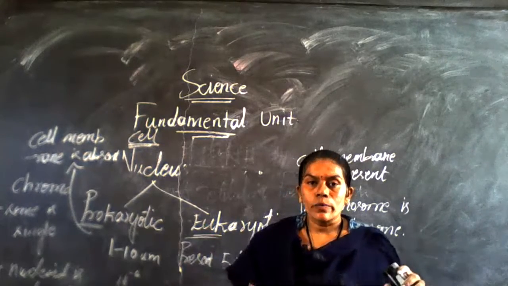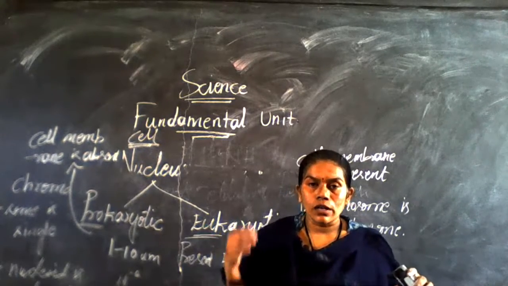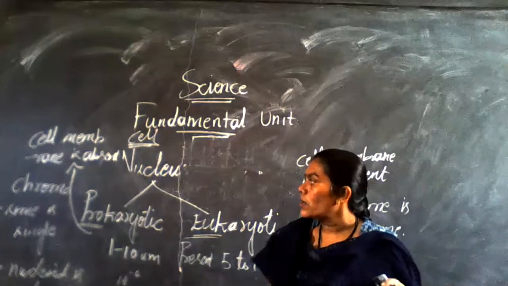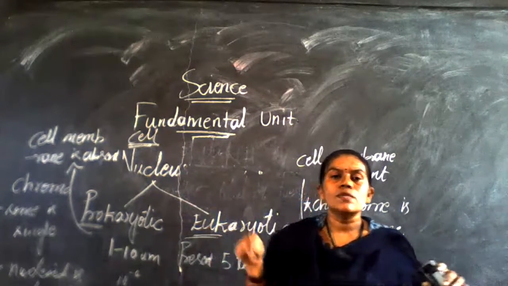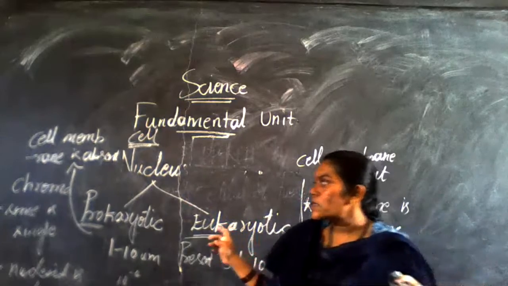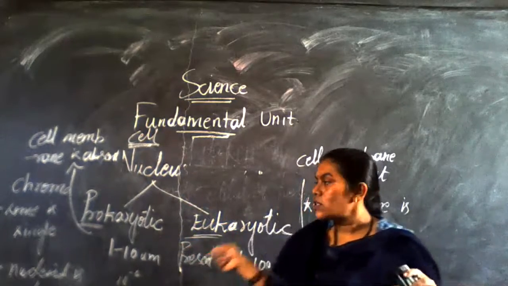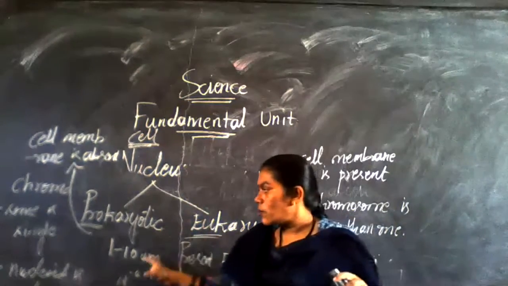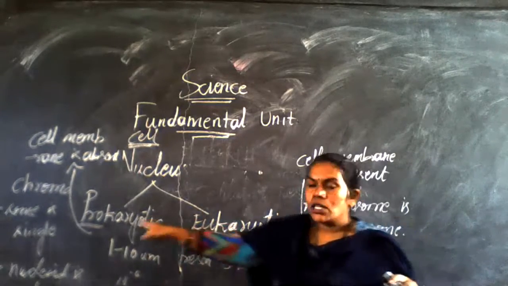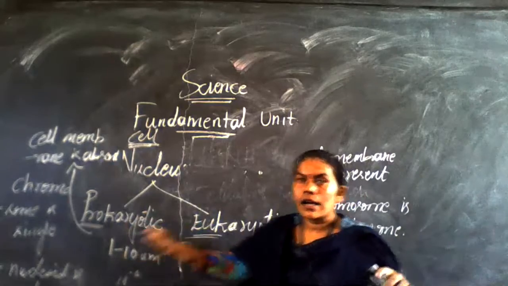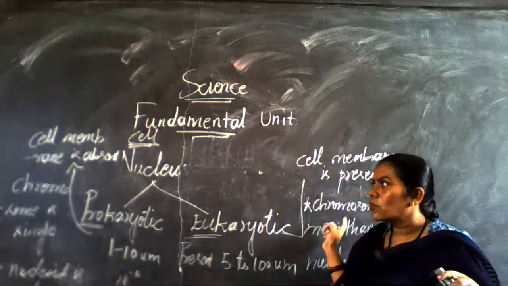Got it? So because of that, I'm going to explain one more time. Depending upon the nucleus, we classify two types: absence and presence. Absence means prokaryotic, presence means eukaryotic, and they are 1 to 10 micron, and here 5 to 100 micron. Here the chromosome is single, and here the chromosome is more than one.